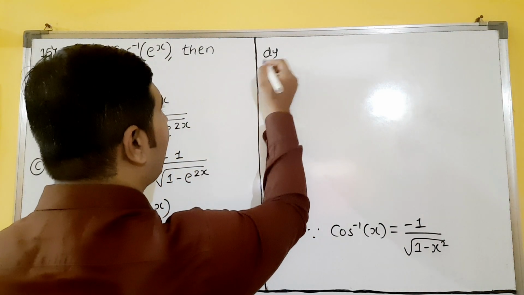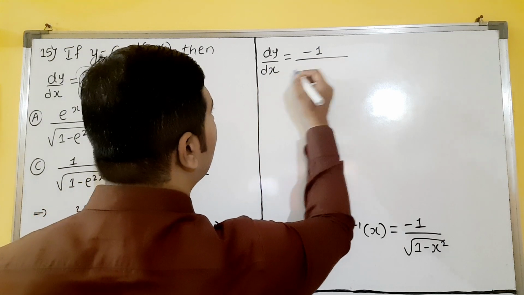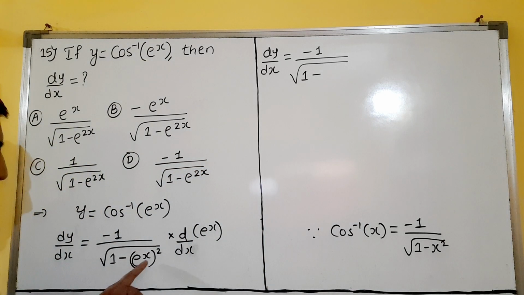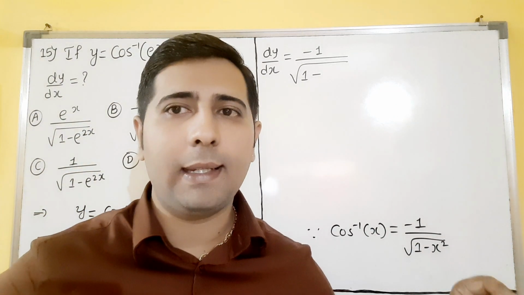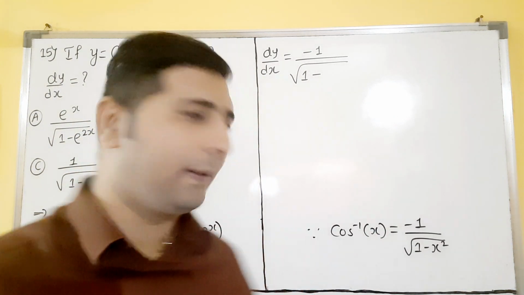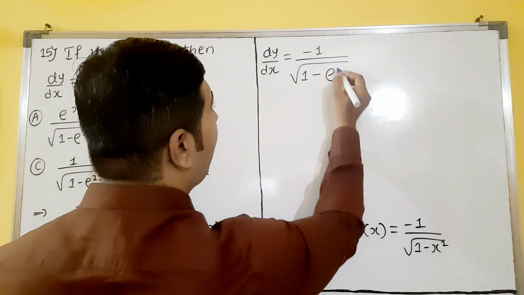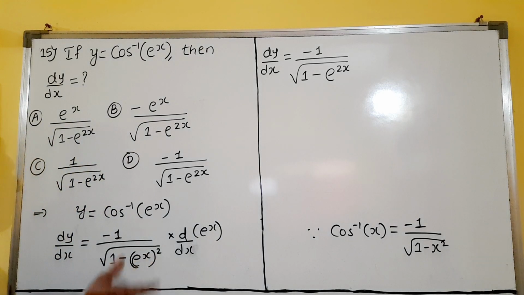dy by dx is equal to minus 1 upon square root of 1 minus, a raised to m raised to n, what happens? a raised to m raised to n is a raised to m into n, so x into 2 is 2x, dear students. Will you agree? 2 into x or x into 2, we will get 2x only.